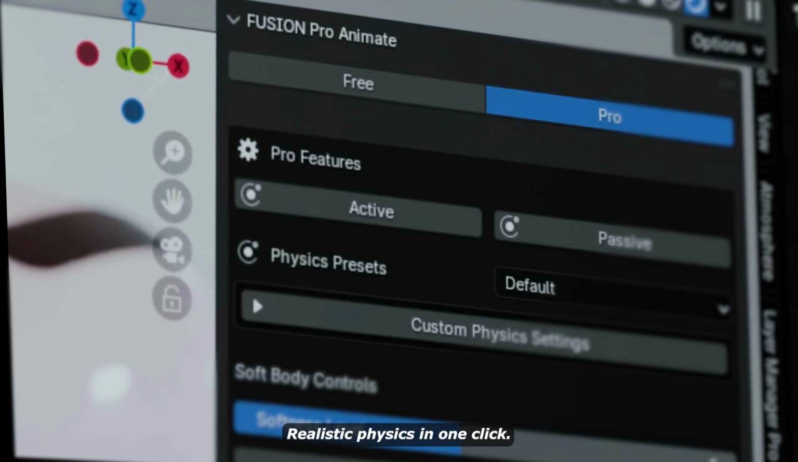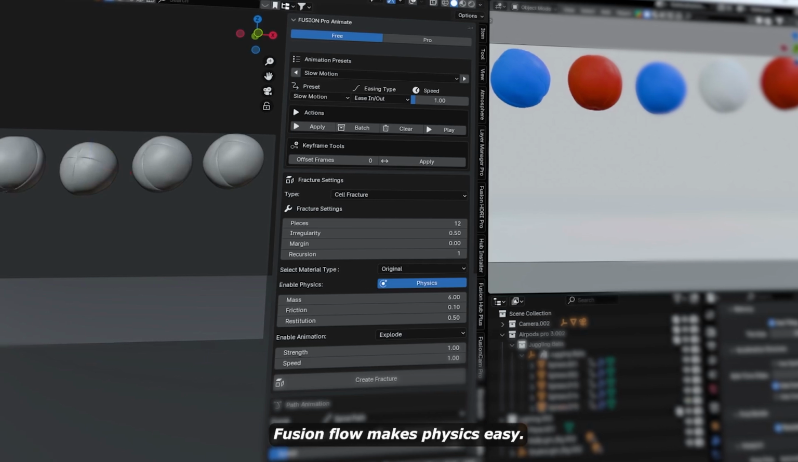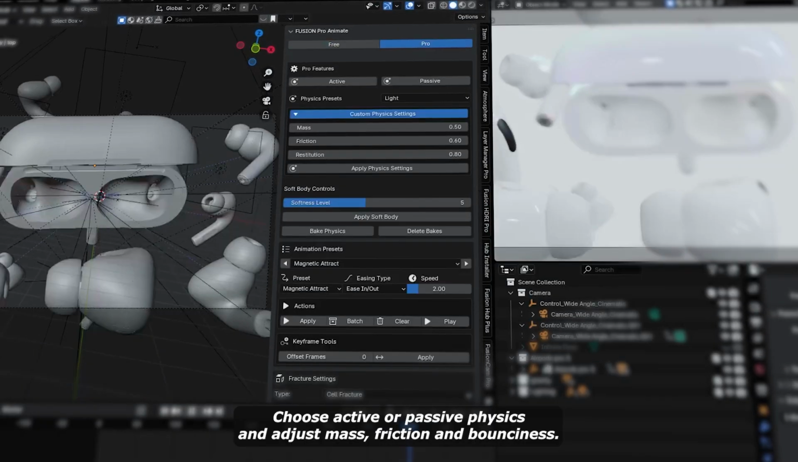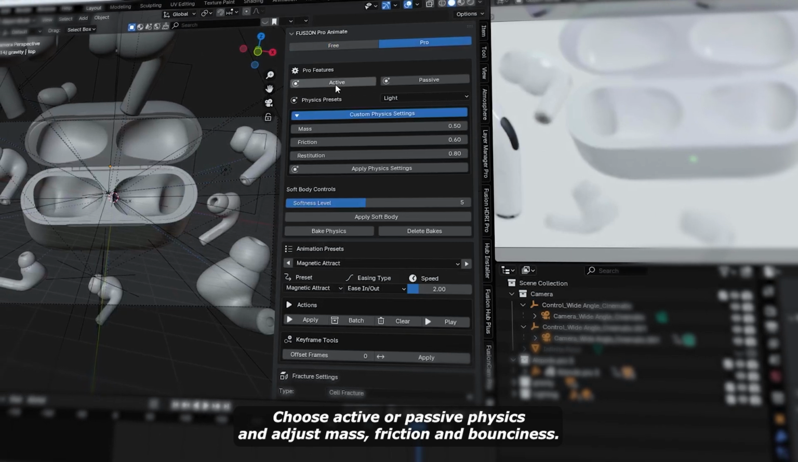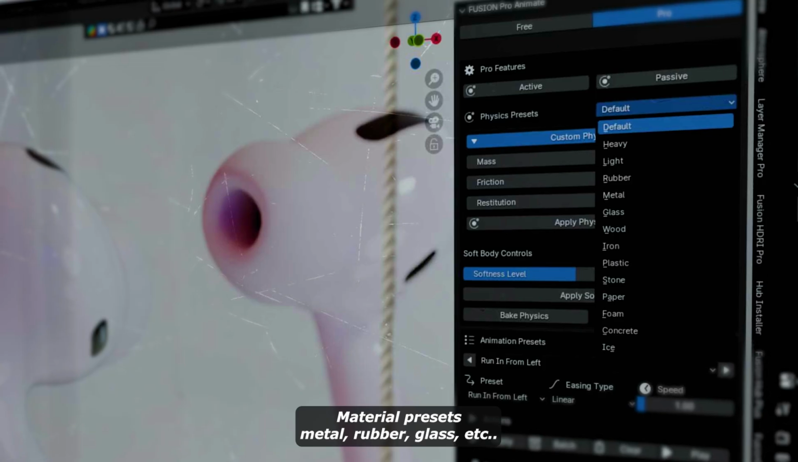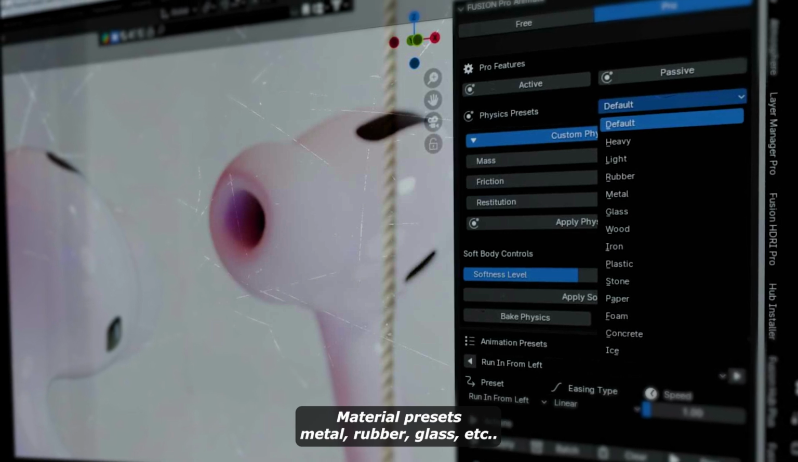Realistic physics in one click. FusionFlow makes physics easy. Just select an object, choose active or passive physics, and adjust mass, friction, and bounciness. Material presets: metal, rubber, glass, etc.